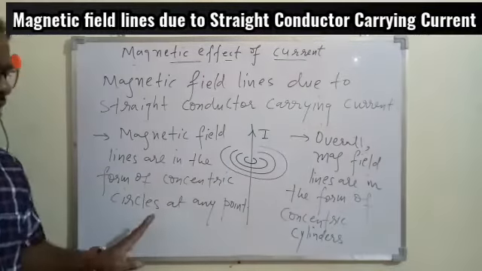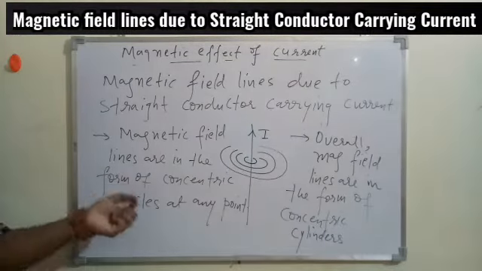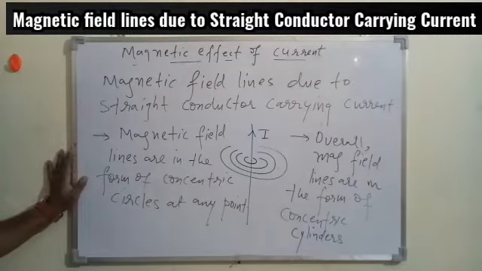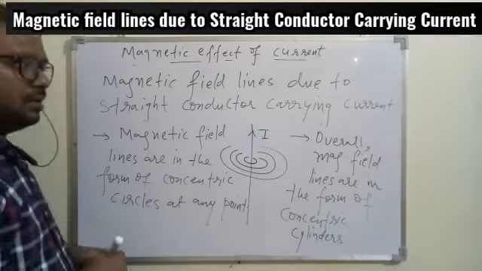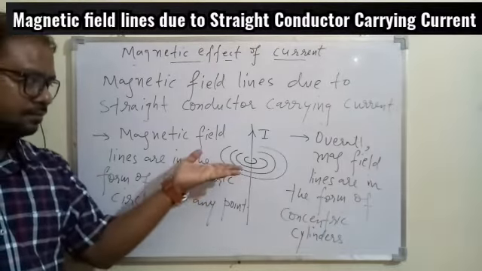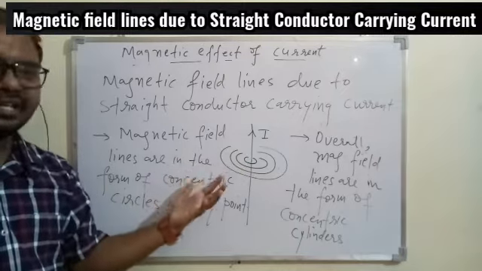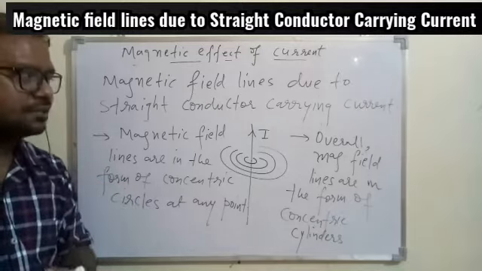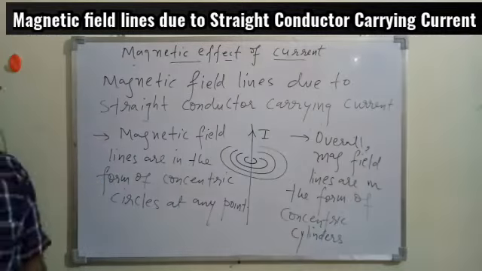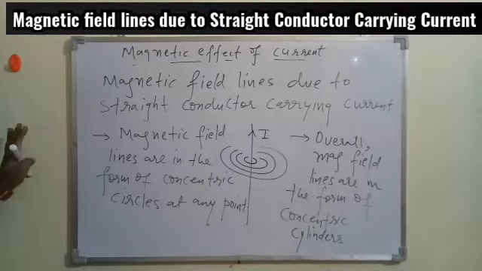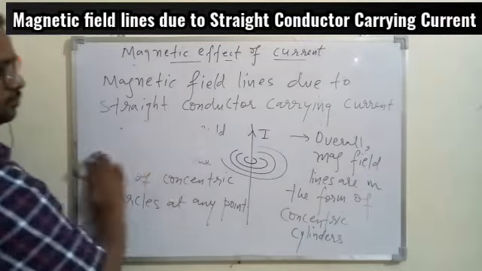So I hope you understood that each and every point will behave as a magnet, and each point will have the magnetic field lines in the form of concentric circles. And if you start moving away from the conductor, it is understood more will be the radius of the magnetic field lines, and accordingly we can also understand how the magnetic field will change. So I hope at least this much is clear, and what will be the direction we'll discuss in the next topic.